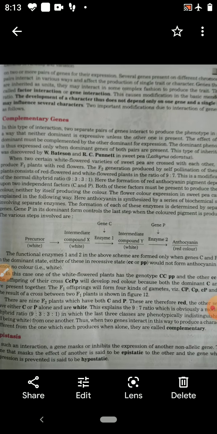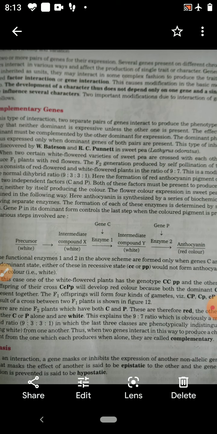After the rediscovery of Mendel's law, hereditary experiments were conducted on a large number of plants and animals. And when it was conducted on a large number of plants and animals, then many exceptions to the Mendel ratios were observed. As in the dihybrid cross, Mendel got the ratio 9:3:3:1.